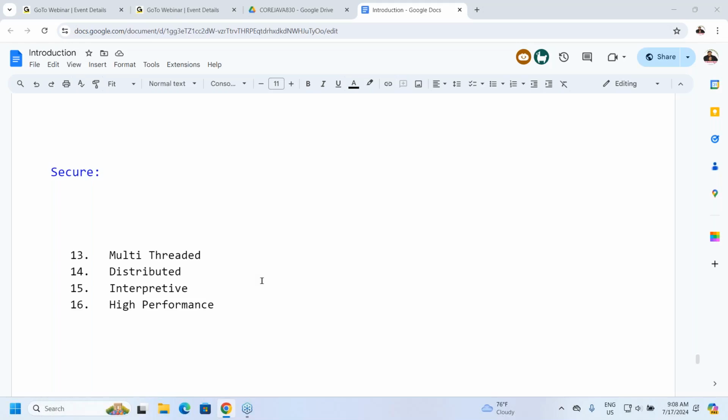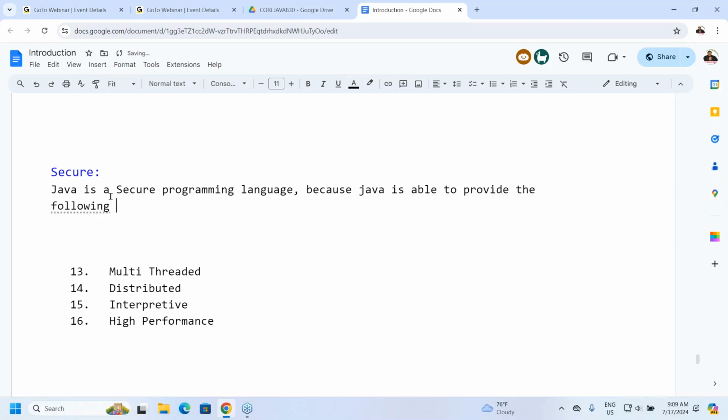Because of that reason, I'm telling you clearly, Java is a secure programming language. Why? Because Java is able to provide the following 3 levels of security in applications.